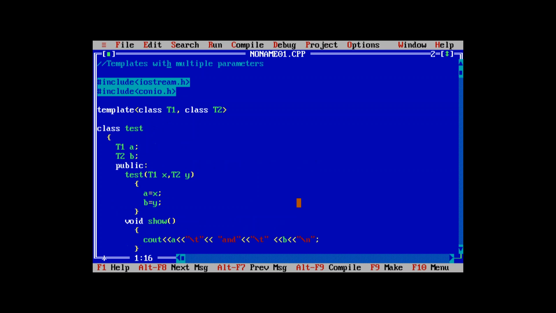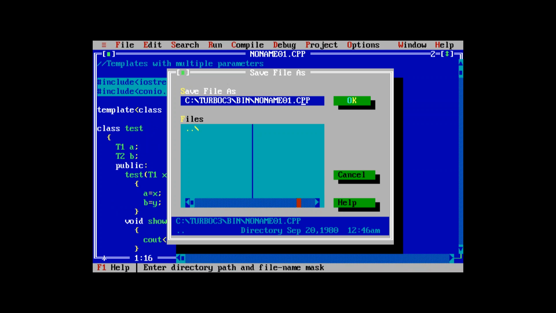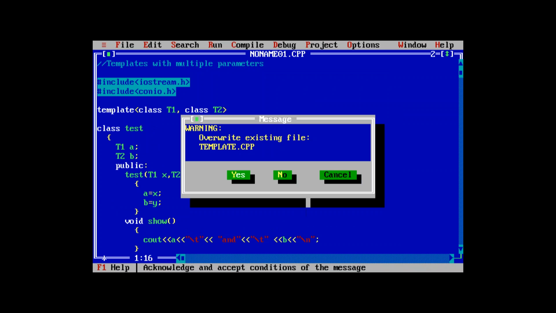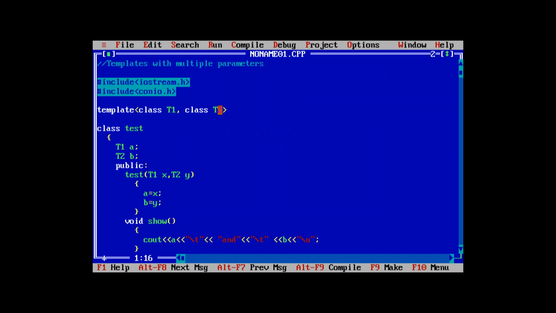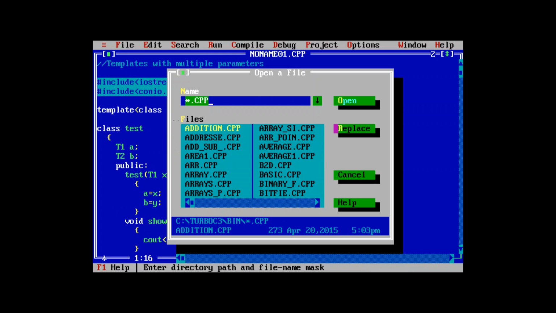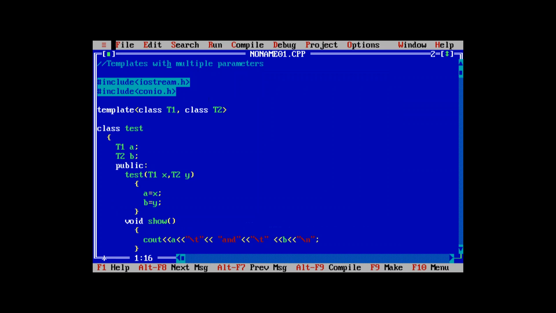Now let's see what the program means. First of all, I save this program so that it is not lost.